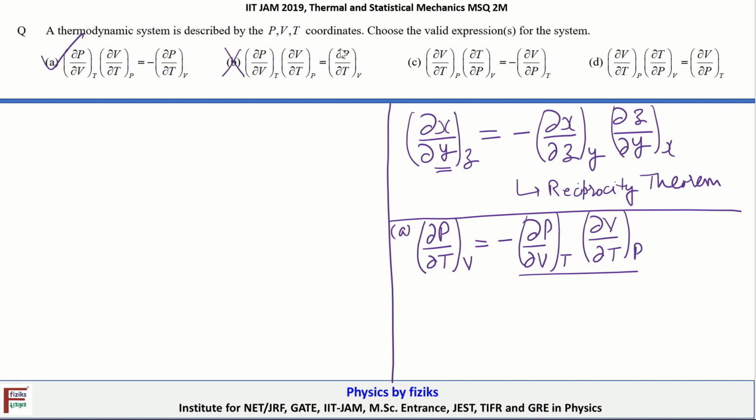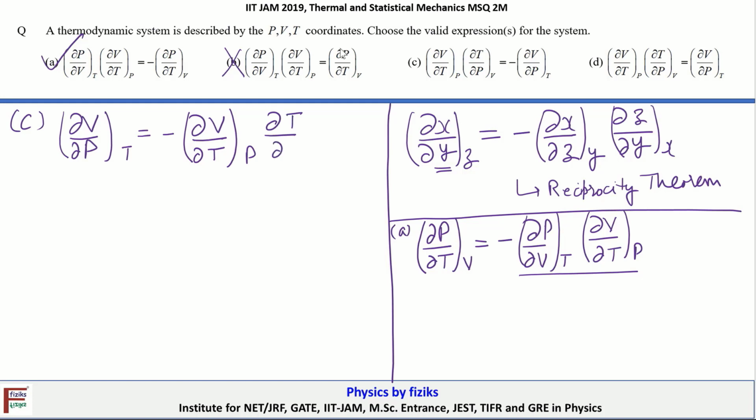Now let's take a look at option C. What is option C? This is dV by dP at constant temperature, and by using the reciprocity theorem we can write this as dV by dT at constant pressure, and then dT by dP at constant volume. But now we have a negative sign, so don't forget to put the negative sign. In option C it's given the same way as we have written here. So option C is also correct here.